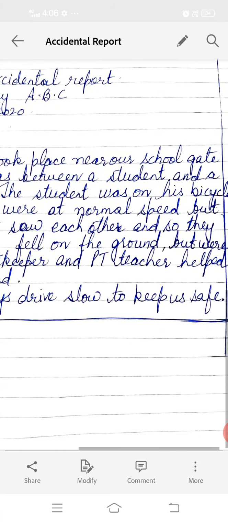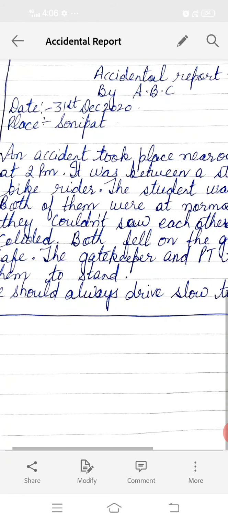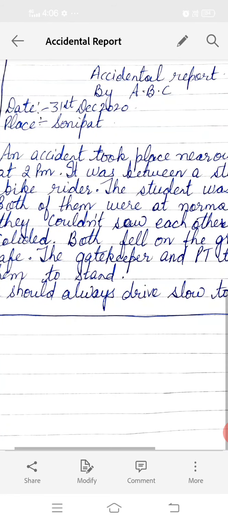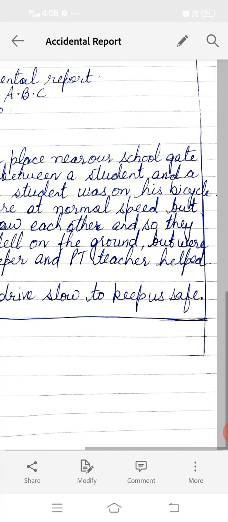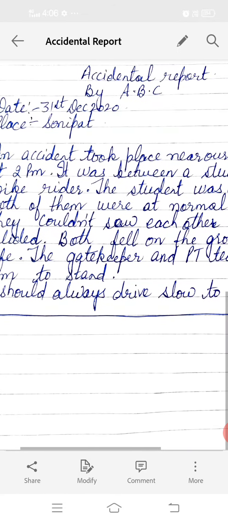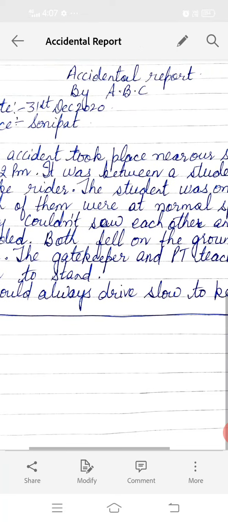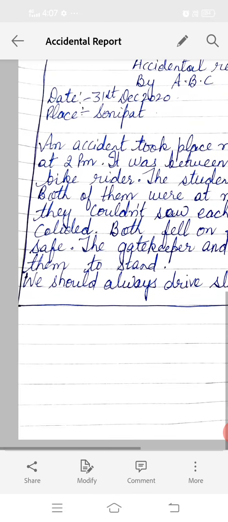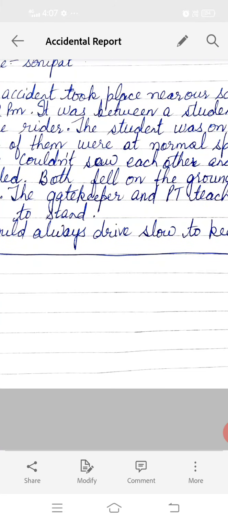But they couldn't see each other and so they collided. Because they were unable to see each other, they collided, and because of that collision both fell on the ground. They fell on the ground but were safe. They were safe as the speed was normal. So the gatekeeper and the PT teacher helped both of them to stand. So they were helped by the PTI teacher and the gatekeeper in standing.